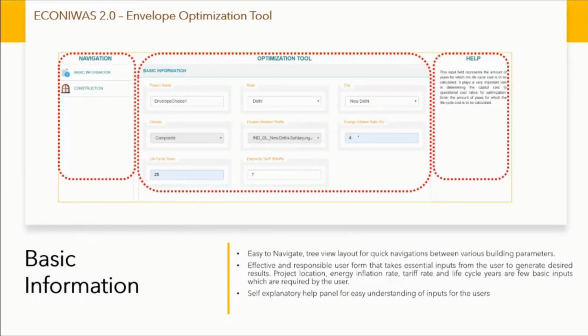I'm talking about energy inflation rate. We are talking about which weather file we are using for simulation. These are basic information which are required for energy modeling. Similarly, we are also saying what kind of operational tariff we would have in energy. Price per kilowatt hour is what we are mentioning here. We are also mentioning for how much life cycle we want to analyze or evaluate this system.